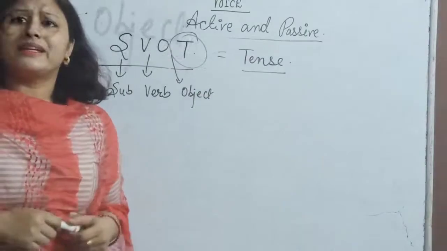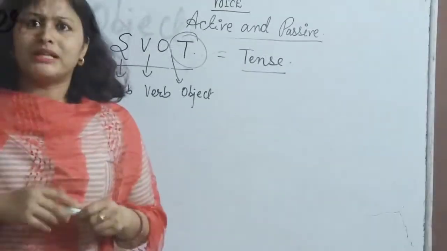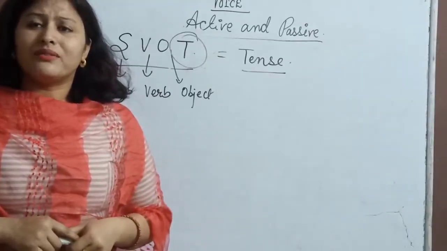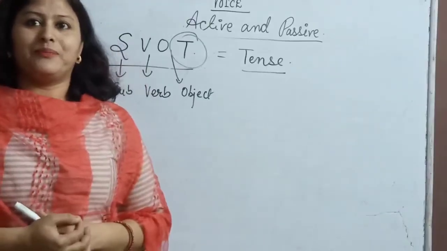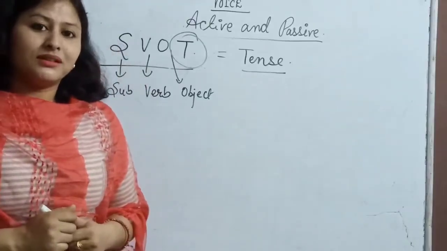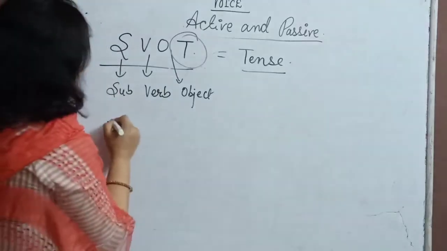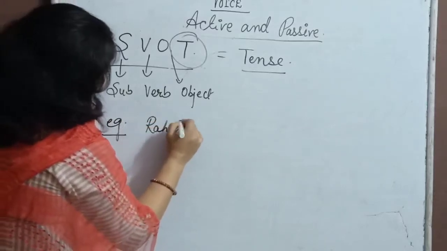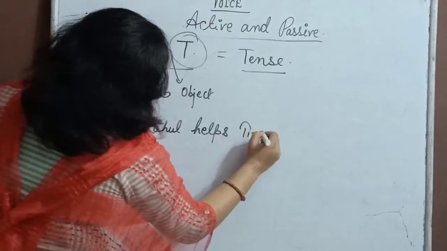Now you all will say that, ma'am, subject it is okay, verb it is okay, object it is okay, but ma'am, we are not able to understand why tense. Okay, let me tell you why tense with an example. For example, Rahul helps Tina.